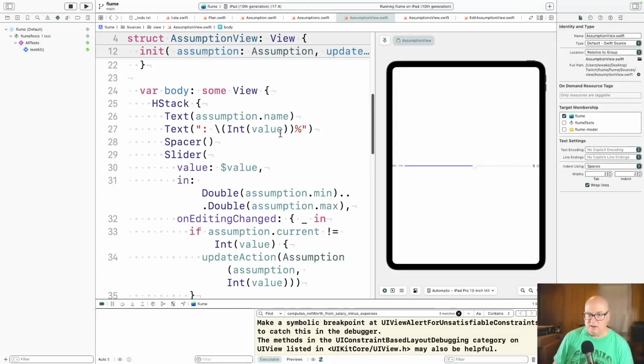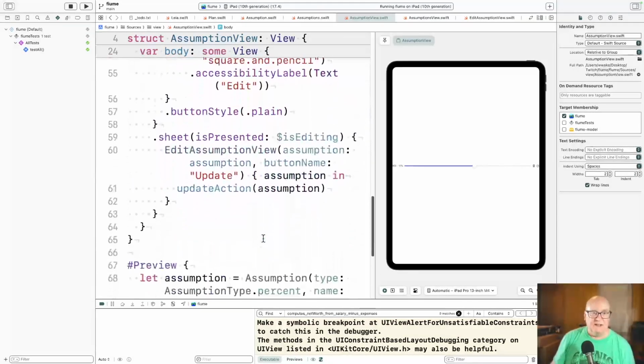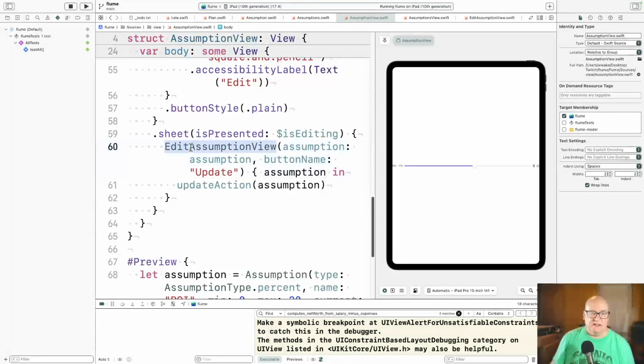I'm not totally happy with the look of it. And the last thing on here is just the sheet that will be called when you click that button. So in normal use, the slider is there so you can do your updates, and the intent is to update your scenario view based on those sliders.